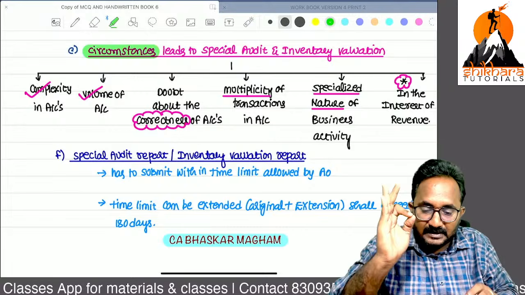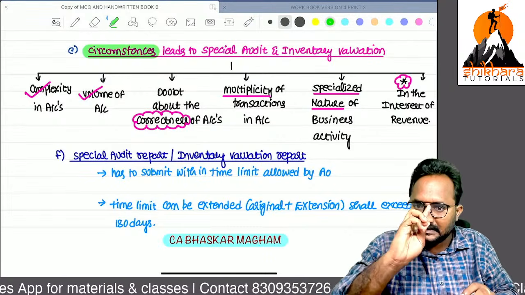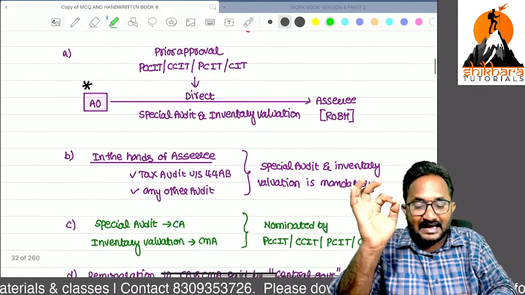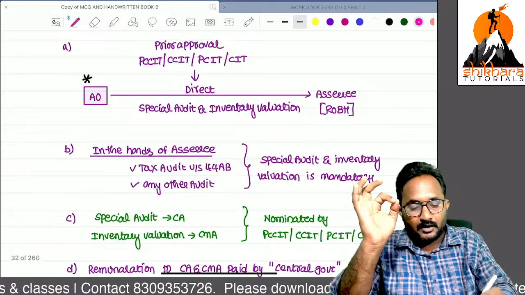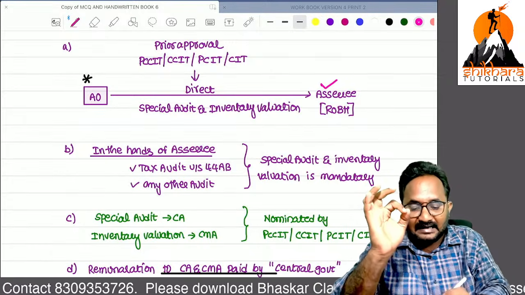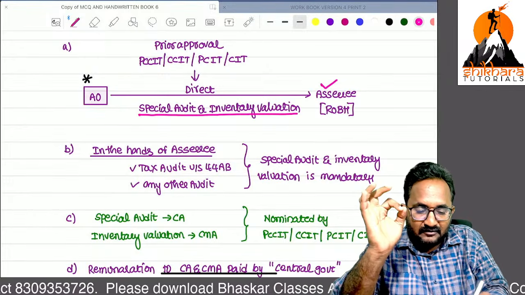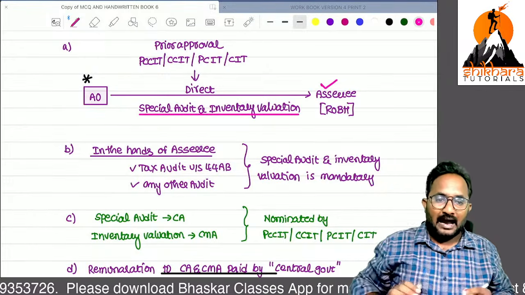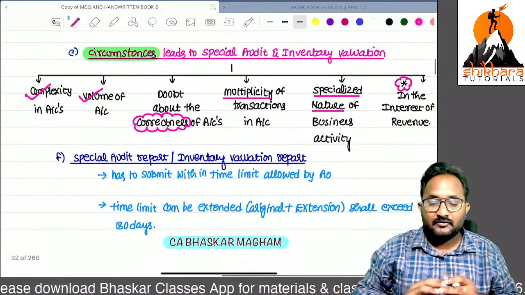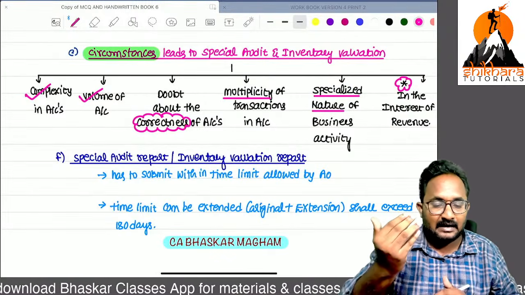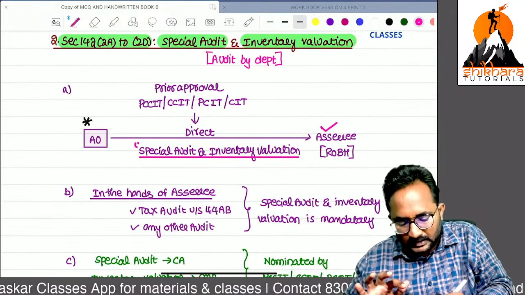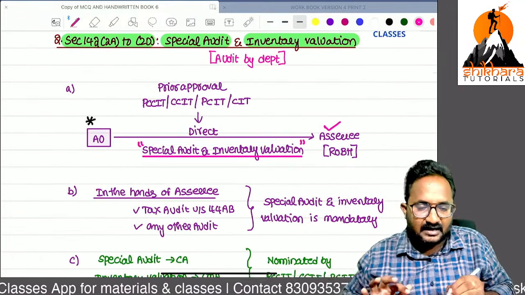Based on these circumstances, if any one of these circumstances is encountered, definitely the AO will direct the SSC: sir, please conduct the special audit and inventory valuation. I will not proceed with that assessment, sir, because these are all our doubts. If I conduct that assessment, definitely it leads to an incorrect assessment order only. So that's why please go for the special audit as well as inventory valuation.